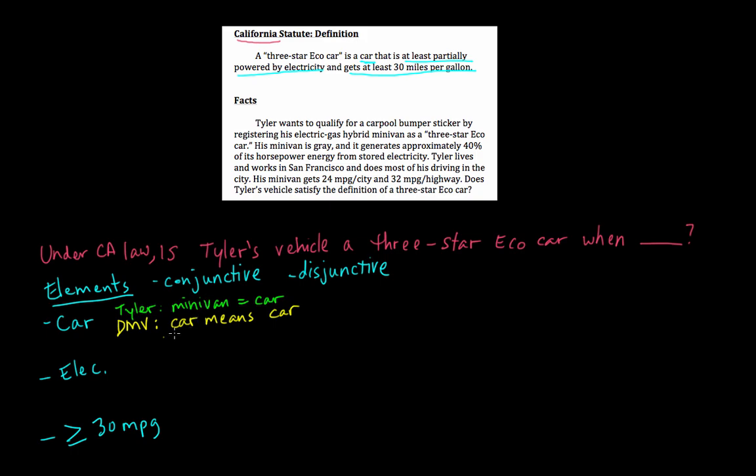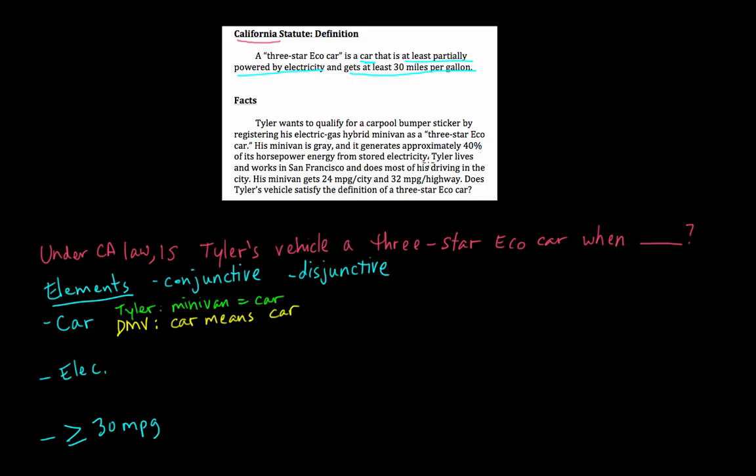All right. The next element is whether it's at least partially powered by electricity. But this element is pretty clear cut. The facts tell us that Tyler's vehicle is an electric gas hybrid minivan, and that it generates approximately 40% of its horsepower energy from stored electricity.